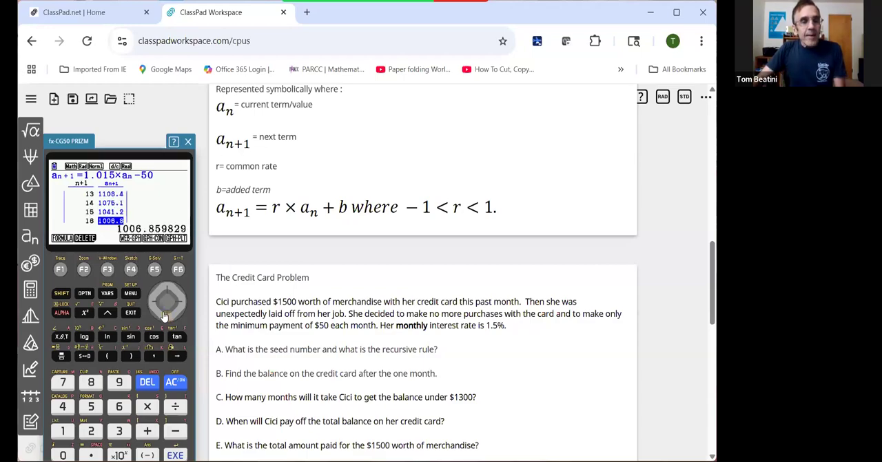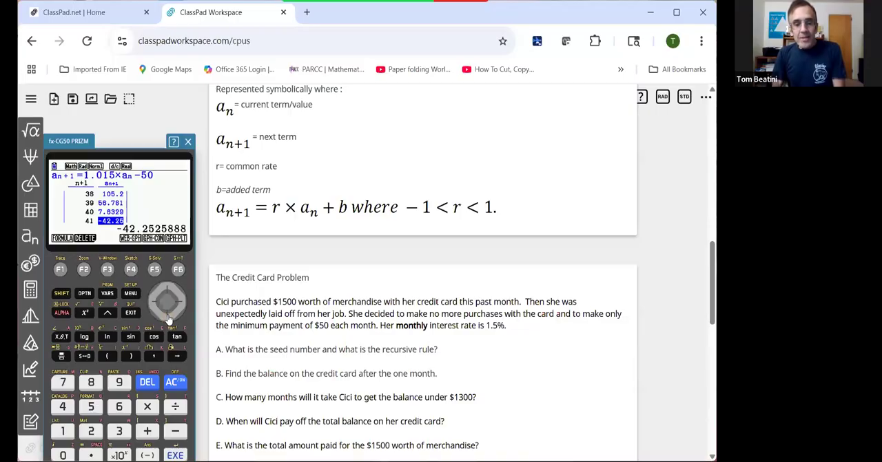And we can see that after 2 years, she still has $712 to pay. After 3 years, she still owes $200. Hey, she's making a dent in it. Looks like she might be able to pay this off pretty soon. After 40 months, she still owes $7.63. And on the 41st month, she's paid it off.